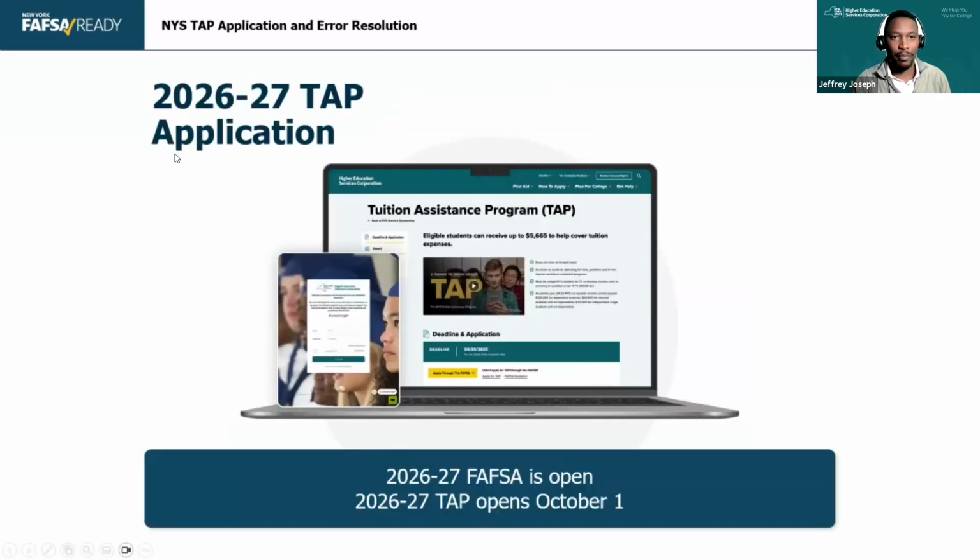The 26-27 TAP is not open yet. It opens October 1st. So unlike the FAFSA, which is in open beta right now, the TAP is still going to open October 1st. That gives students plenty of time to get their FAFSA in before completing the TAP application.